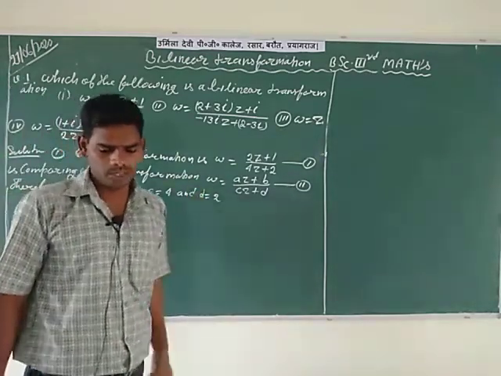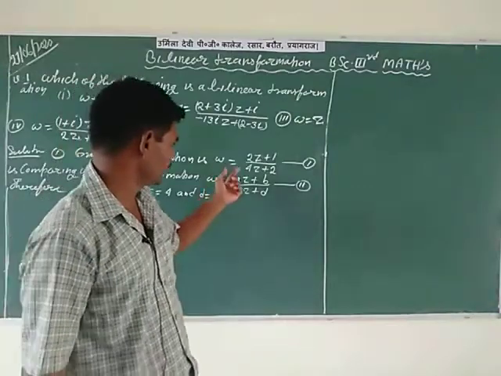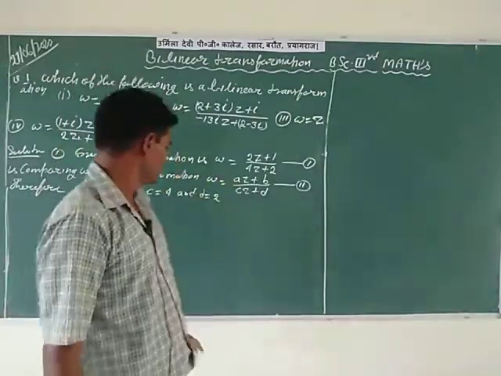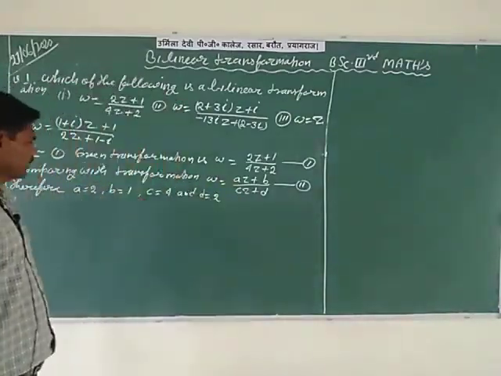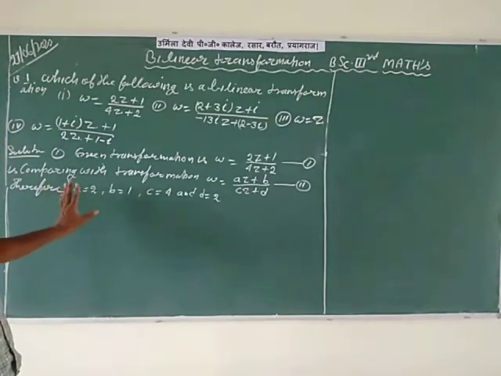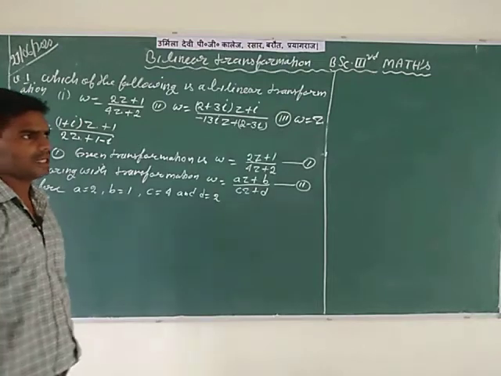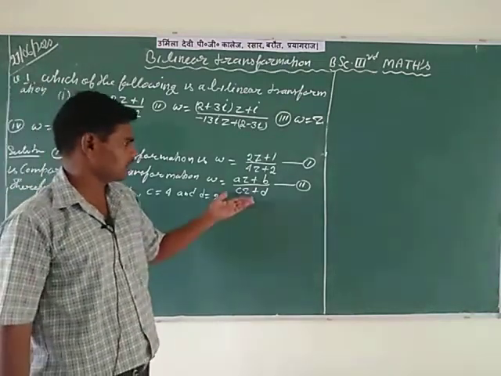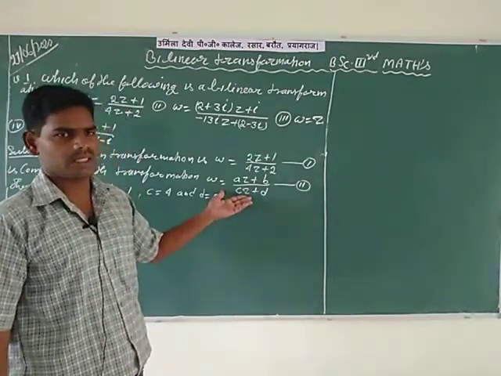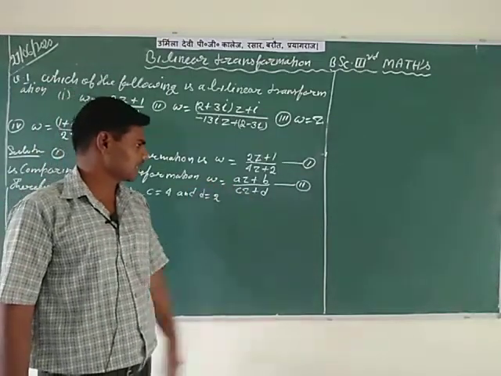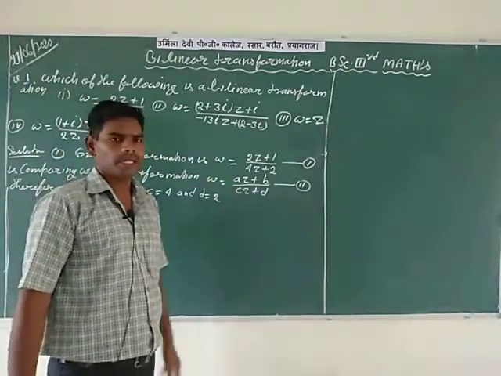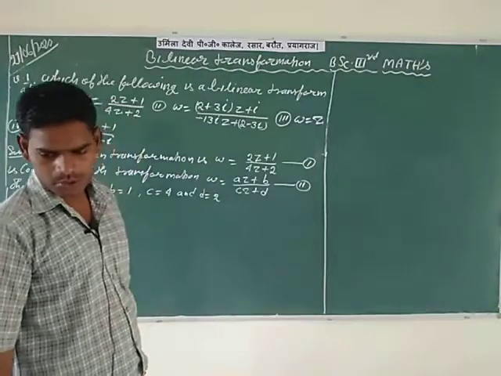These values of small a, b, c, d are real values. After this, calculate the necessary condition of bilinear transformation. You know that the necessary condition for the second transformation to be bilinear is AD minus BC should be not equal to 0.